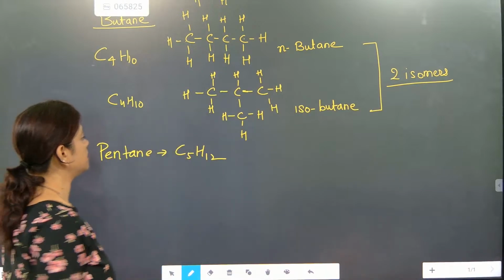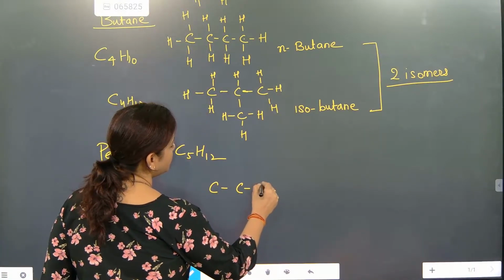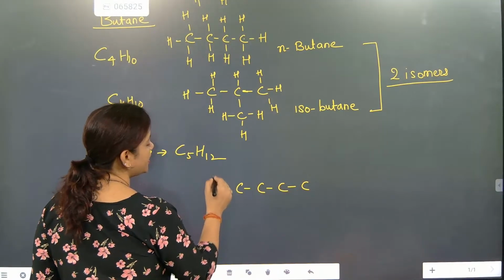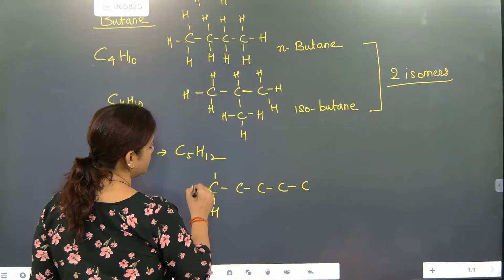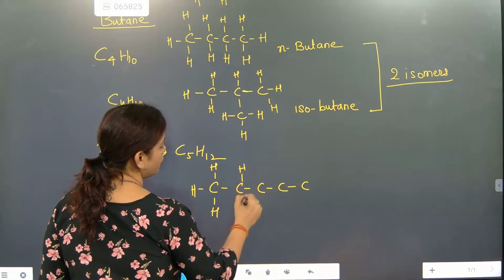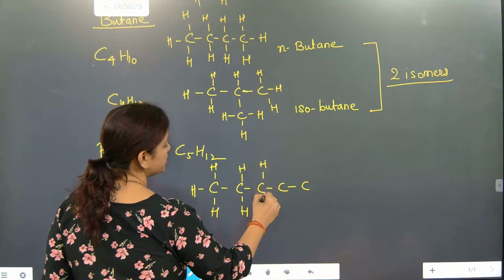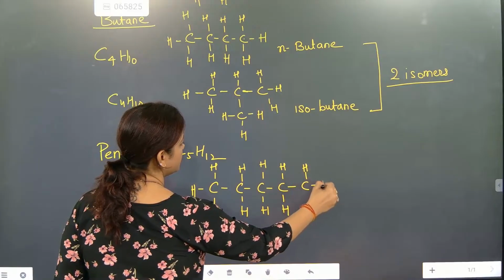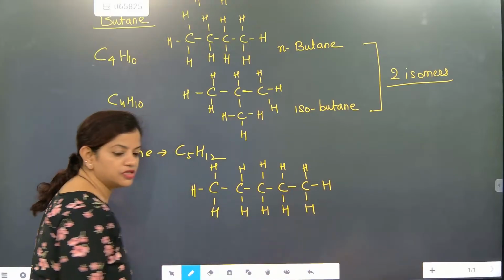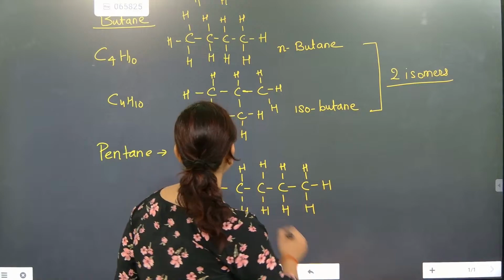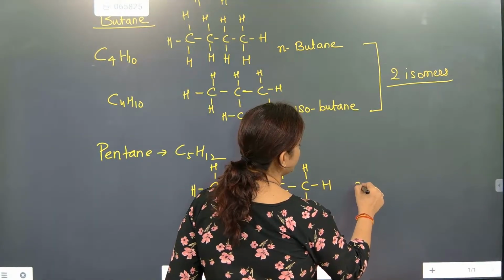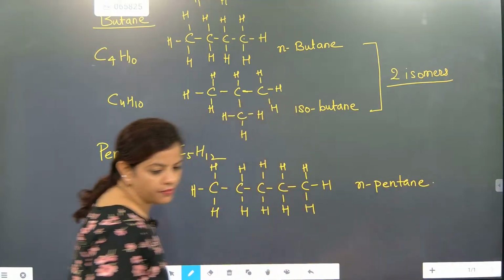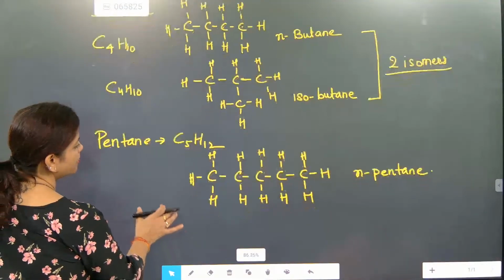Now look at it. This is exactly carbon 1, 2, 3, 4, 5. And hydrogen: 1, 2, 3, 4, 5, 6, 7, 8, 9, 10, 11, 12. So this is exactly a straight chain. Since a straight chain is there, what are we going to say? Normal pentane. Now we are going to make structures.